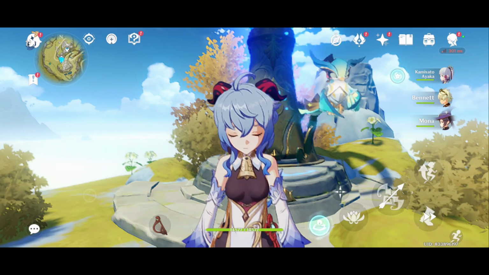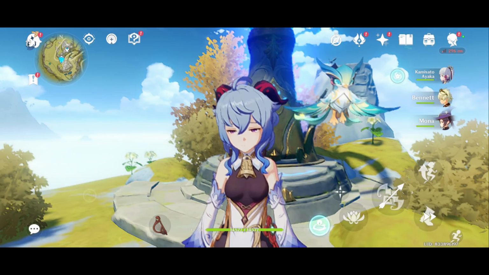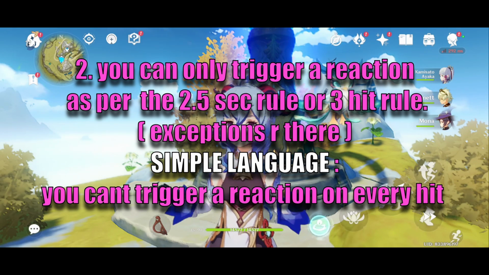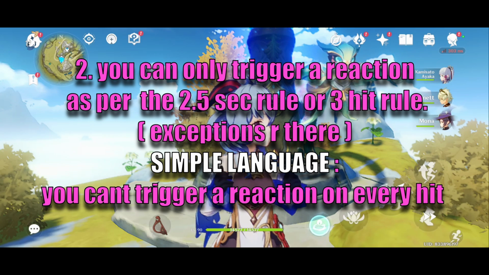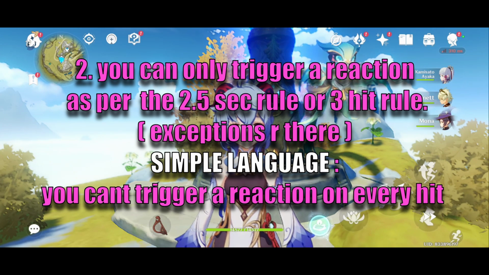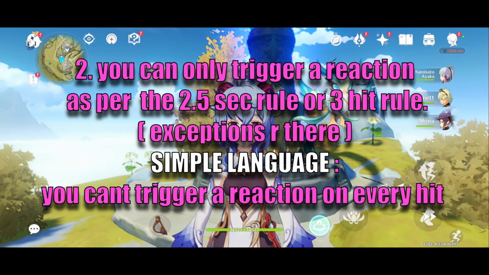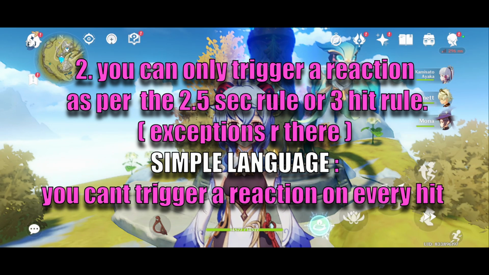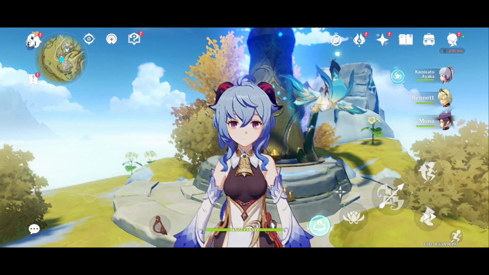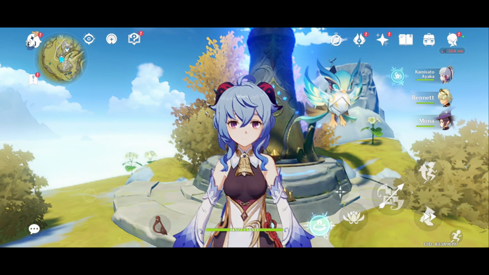The second thing that I wanted to talk about is that there is something called ICDs in Genshin Impact, which stands for internal cooldowns. Okay, you cannot trigger Vaporize on every hit, or you cannot trigger an elemental reaction on every hit. You can only trigger a reaction as per the 3-hit rule or the 2.5 second rule. This is a topic for another video, and it's quite advanced as well, so I'm going to leave this to another video like I mentioned.